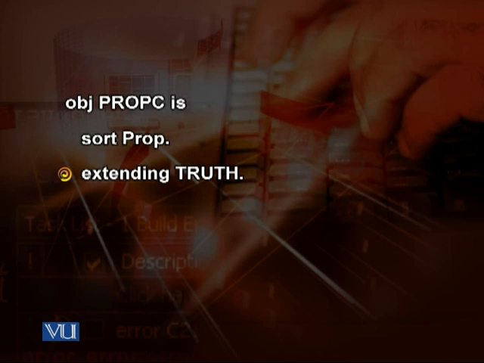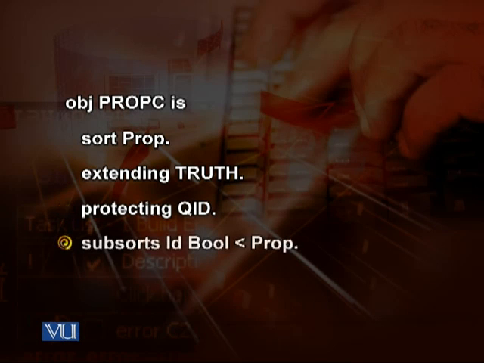In OBJ, we can also use propositional calculus, and it makes crucial use of associative and commutative rewriting. The code for the OBJ proc that we are going to see evolved from OBJ1. So here is the code. OBJ proc is sort proc, extending truth, protecting QID, subsorts ID, bool is a subset of prop.